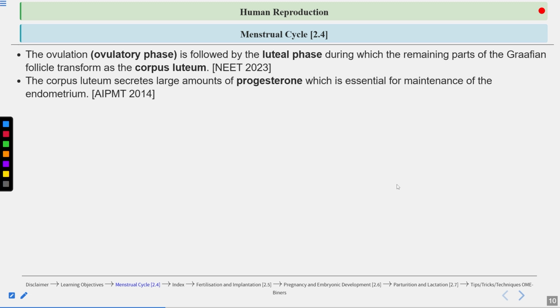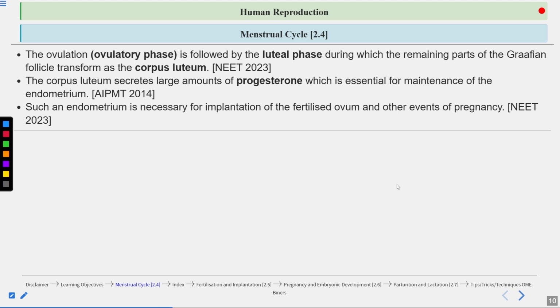Then the corpus luteum secretes a large amount of progesterone. So the corpus luteum acts as a temporary endocrine gland, and it secretes a large amount of the hormone progesterone. Progesterone is very important for maintaining the thickness of the endometrium, and this kind of endometrium is very important for maintaining the pregnancy, because the blastocyst will attach to the endometrium.